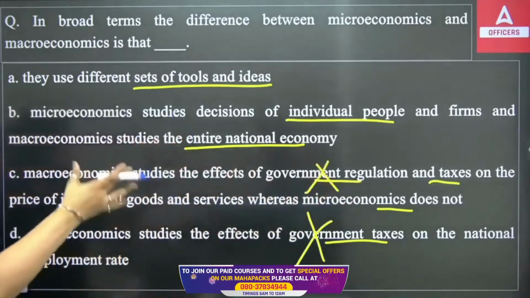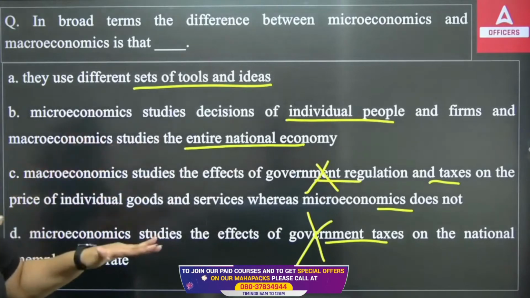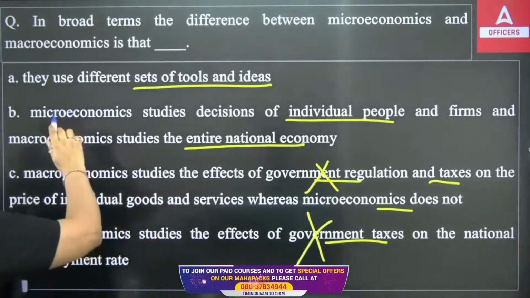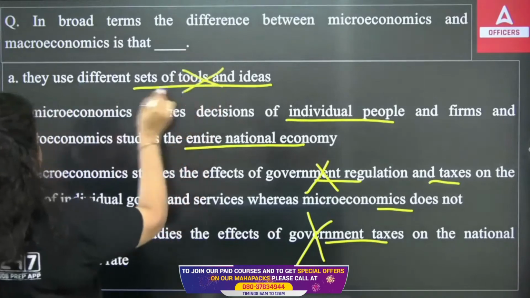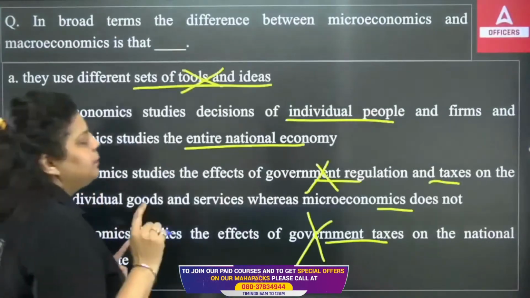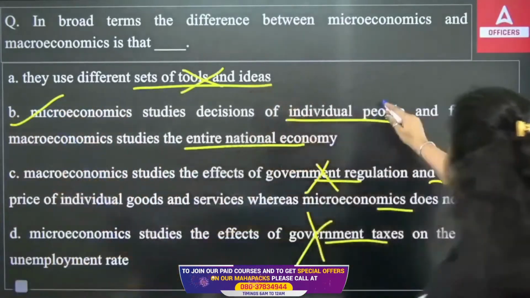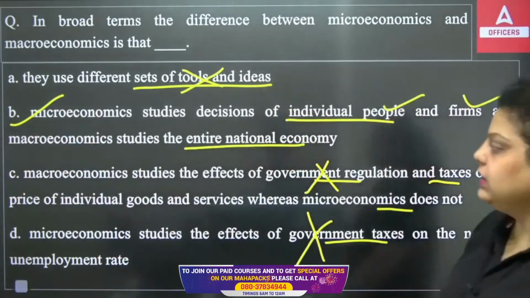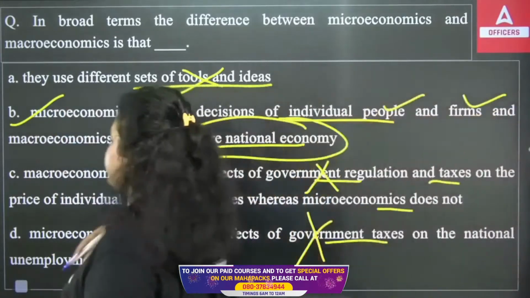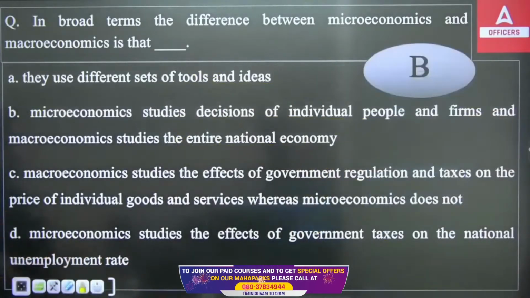Micro and macro is the study of the economy, in which you are looking either at the individual level or the whole level. They use different sets of tools. Right answer is B. Microeconomics studies the economy at an individual level, individual people, individual firms, whereas macroeconomics studies the entire national economy. It is very obvious, very simple. Right answer is option B.